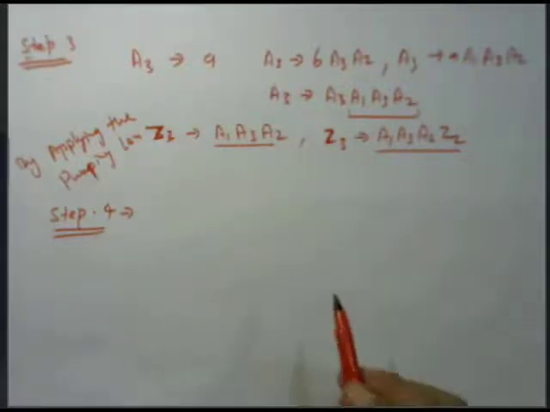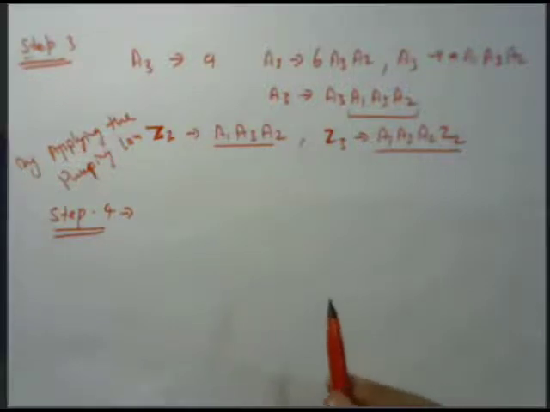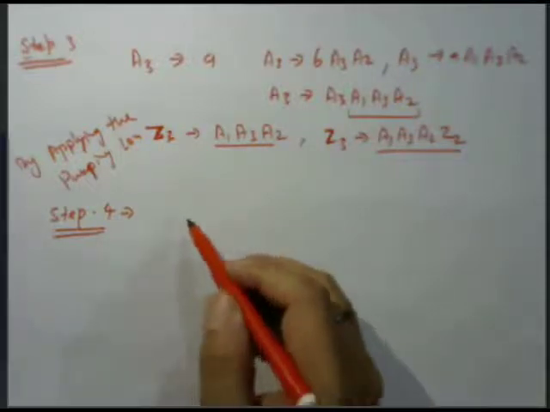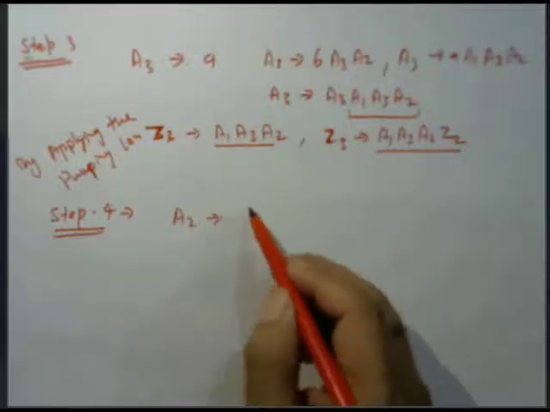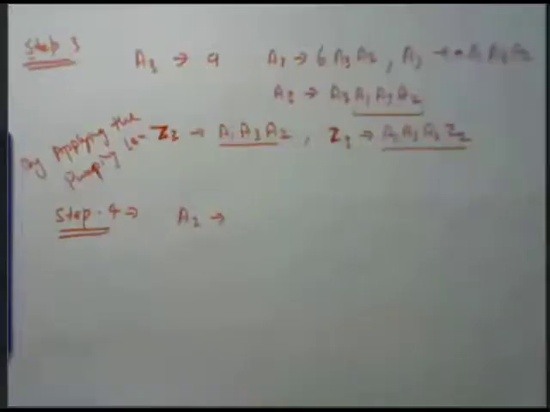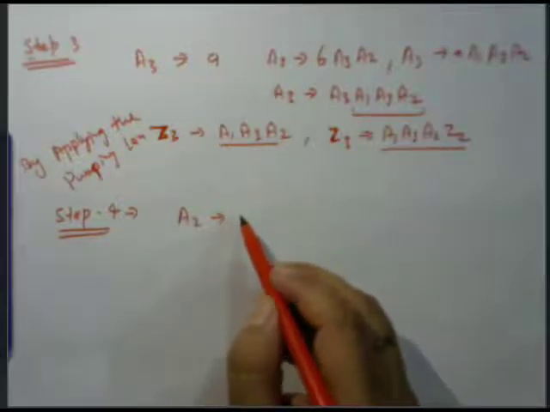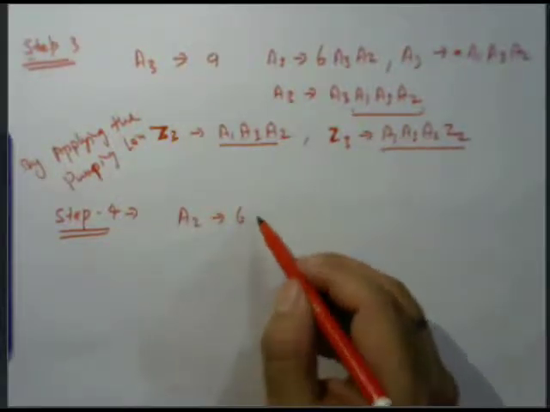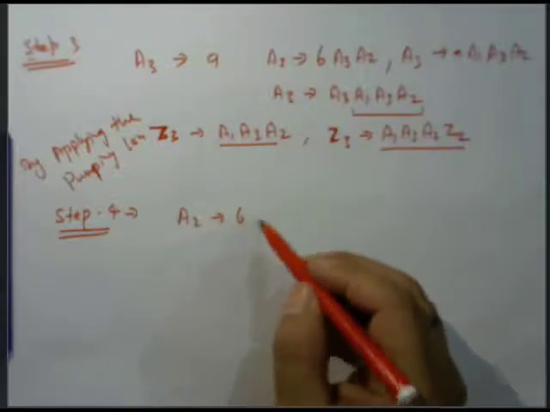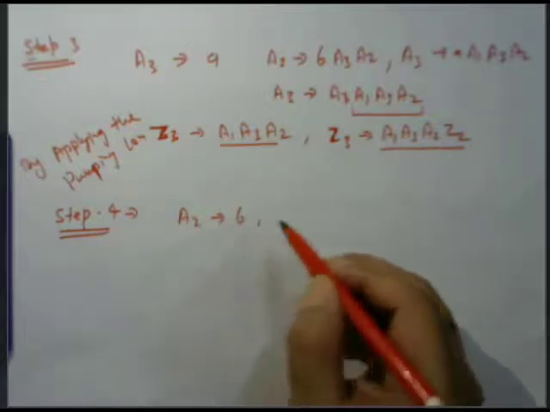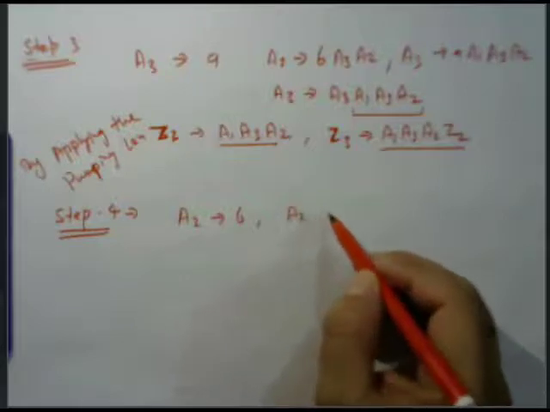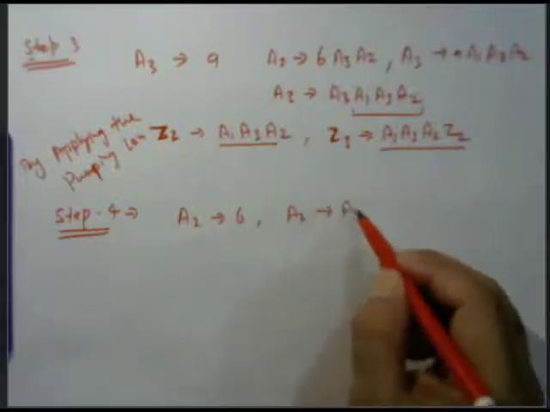Then if we write the production of A2 in continuation, the final production of A2 is in the form of A2. If we write here the A2, we check A2 tends to B A1, that is B, that is the first production, and then A2 tends to A3 A1 A3.